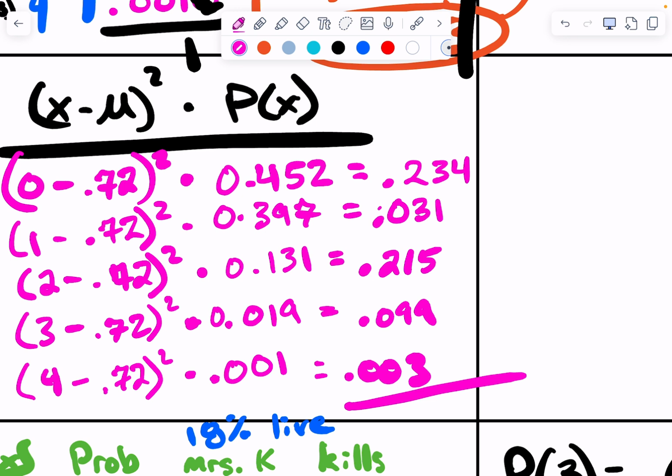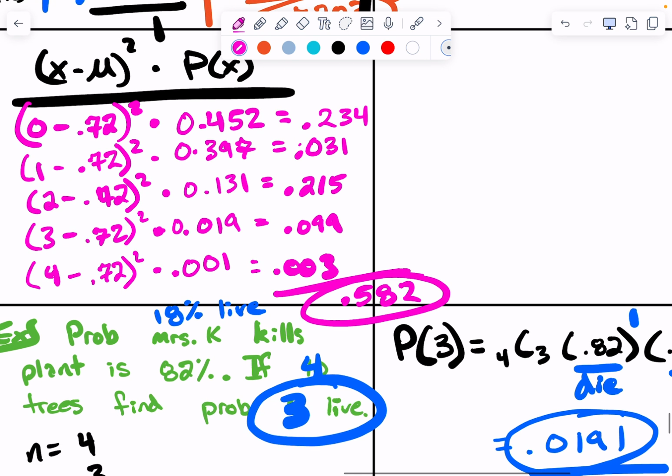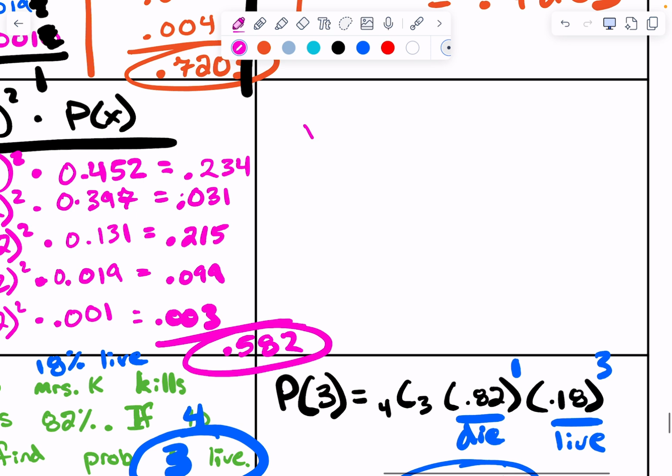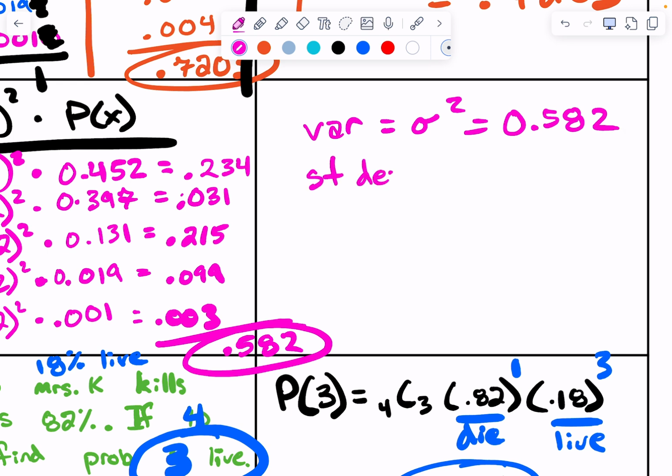0.234 plus 0.031 plus 0.215 plus 0.099 plus 0.003 is 0.582. That is the variance, which is sigma squared. If I want the standard deviation, hang on, I have to get the sum of all that.